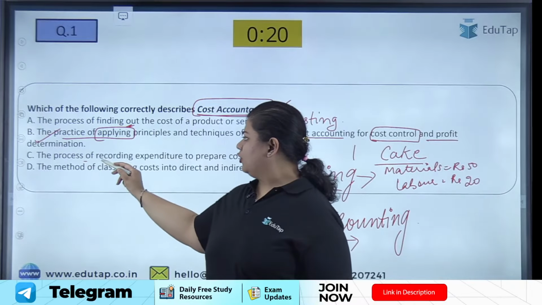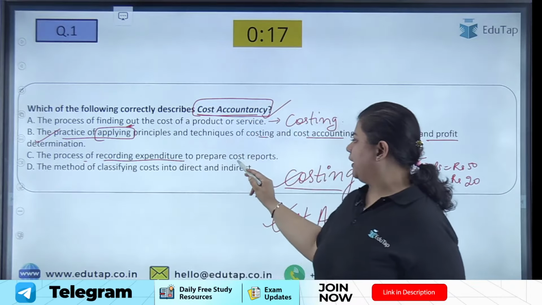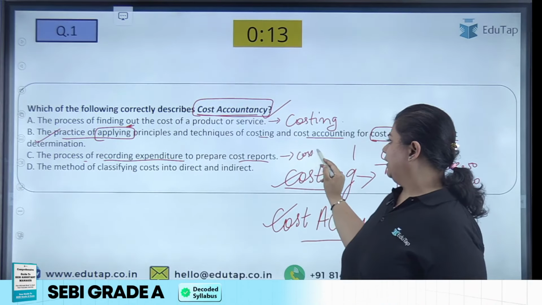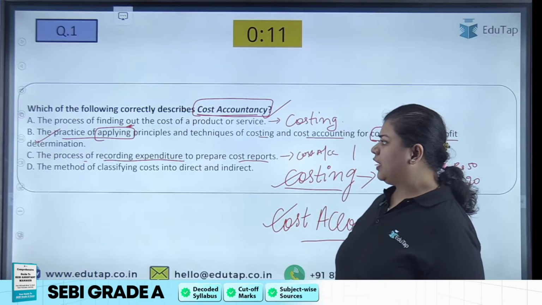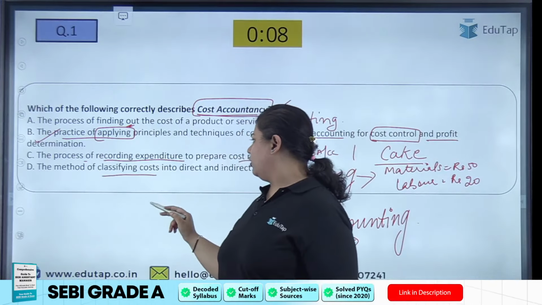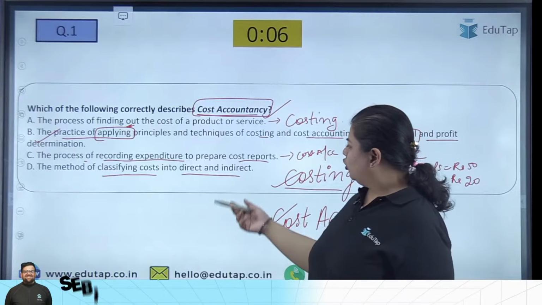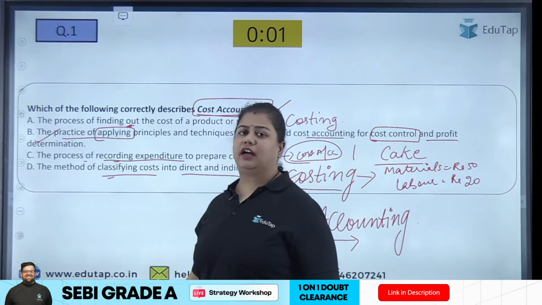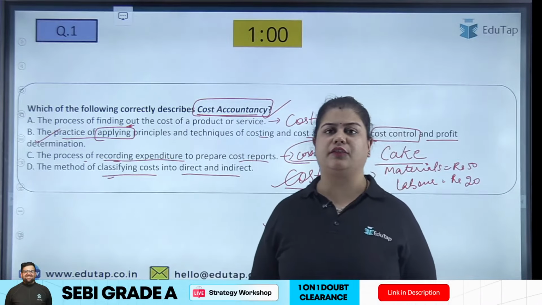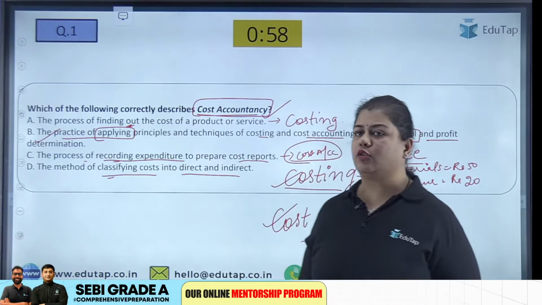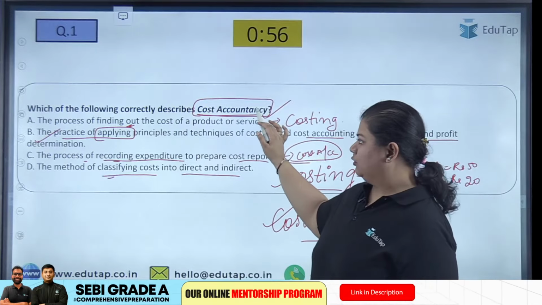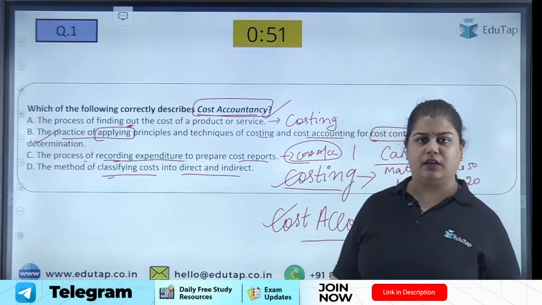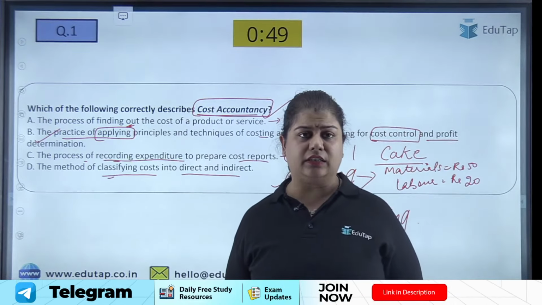Option C, the process of recording the expenditure to prepare cost reports, is cost accounting. And the method of classifying the cost into direct and indirect is also a feature of cost accounting only. When we are recording and classifying our expenditures, this is a feature of cost accounting. So when we are talking about cost accountancy, option B describes it much better. I hope it is clear.